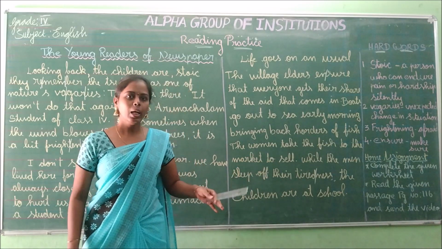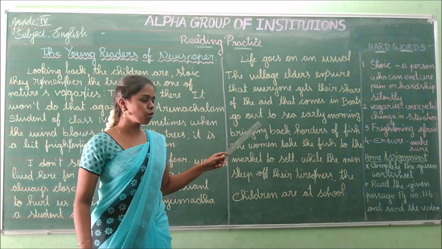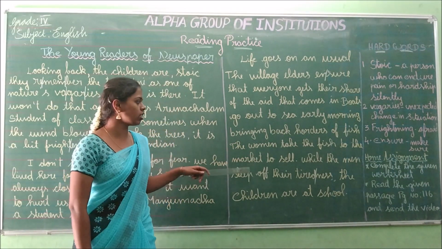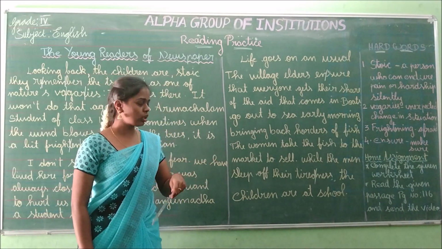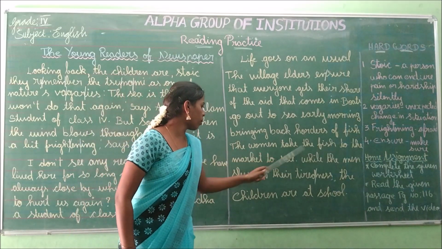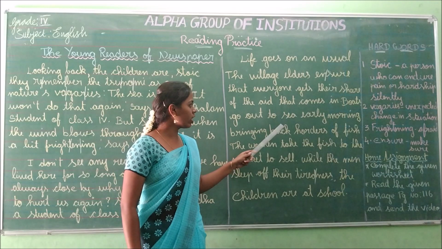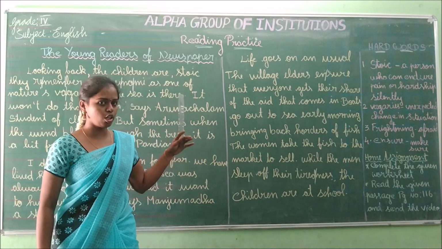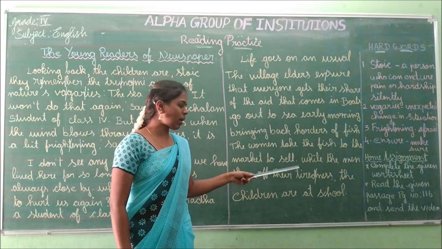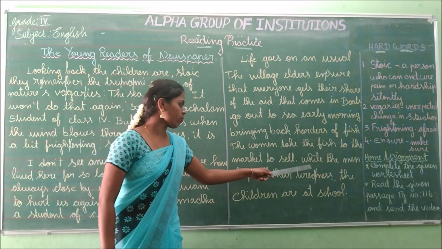Hoarders of fish means many fishes, a group of fishes. The women take the fish to the market to sell.